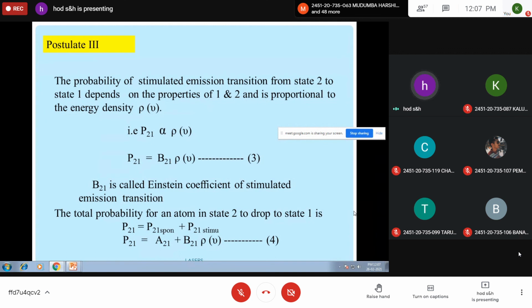He defined the 3 coefficients, B12, A21 and B21. And finally, we can obtain P21. The probability of emission transition is the sum of spontaneous and stimulated, which is given by A21 plus B21 into rho nu. And finally, he obtained the relation between these 3, which are called Einstein coefficients.